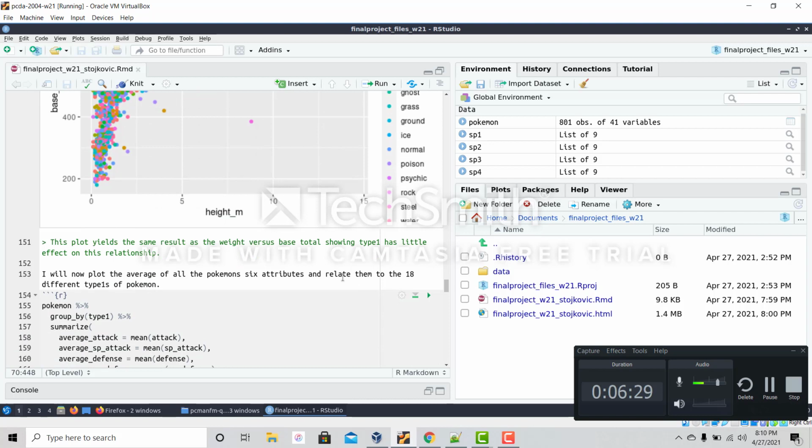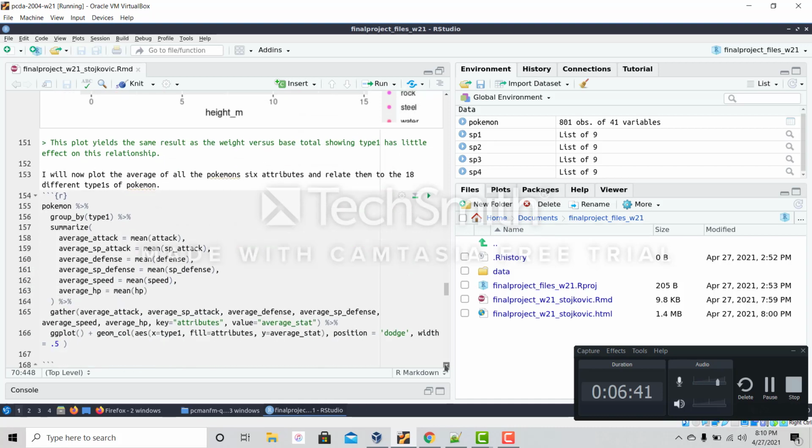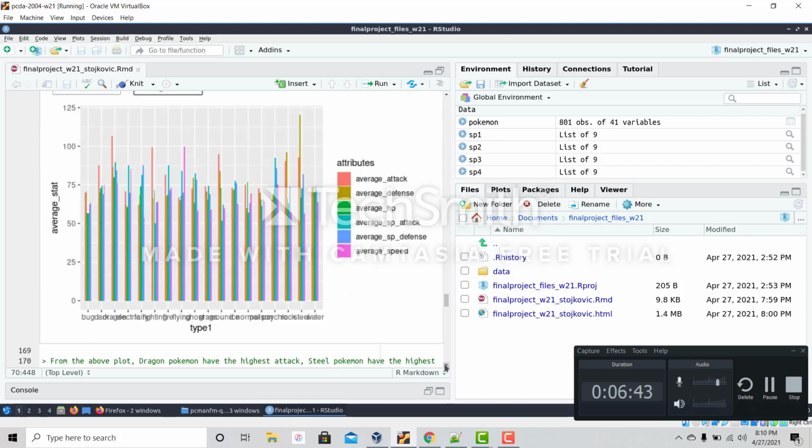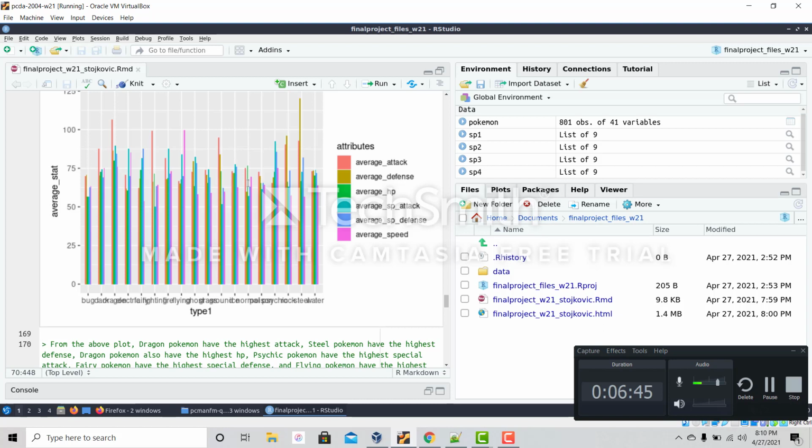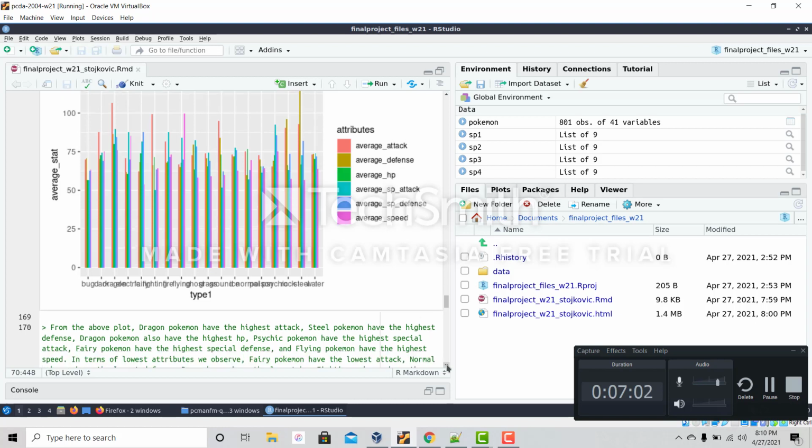Moving on, I now plotted the average of all the Pokemon's 6 attributes, and I wanted to see, of the 18 different types of Pokemon, which ones had the lowest and highest values for each of the 6 attributes. As you can see from this graph above, Dragon Pokemon had the highest attack, Steel Pokemon had the highest defense, Dragon Pokemon also had the highest HP, Psychic Pokemon had the highest special attack, Fairy Pokemon had the highest special defense, and Flying Pokemon had the highest speed.